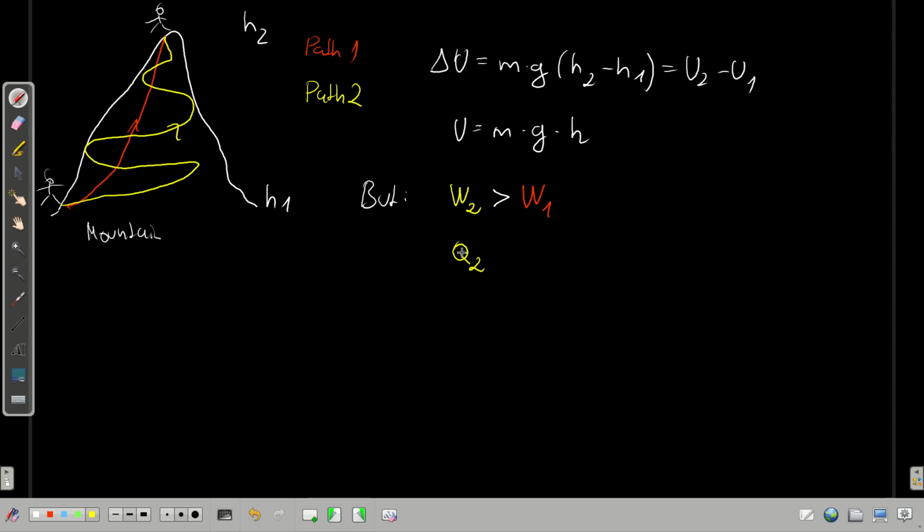And if, in this example, your body is the system, then your system loses heat, and if heat is lost, then heat is defined negative. And this means that Q2 must be much smaller than Q1.